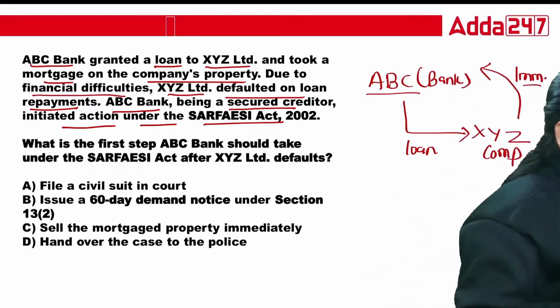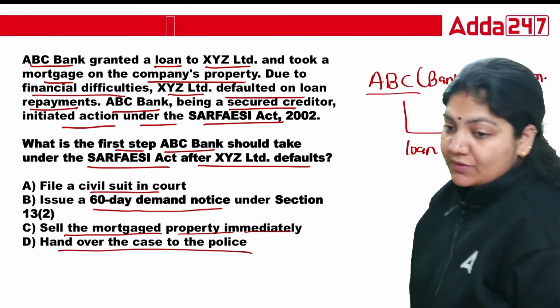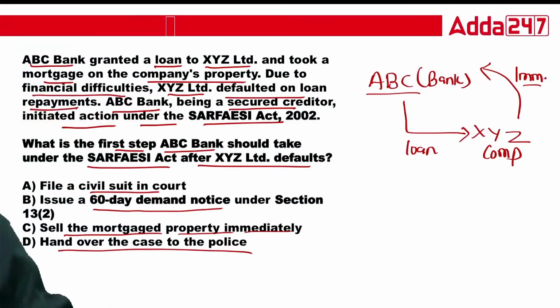So class, what is the first step ABC Bank should take under the SARFAESI Act after XYZ Limited defaults? Number one, file a civil suit in court. Second, issue a 60-day demand notice under Section 13(2). Third, sell the mortgaged property immediately. Fourth, hand over the case to the police. Which of the following is the right answer?